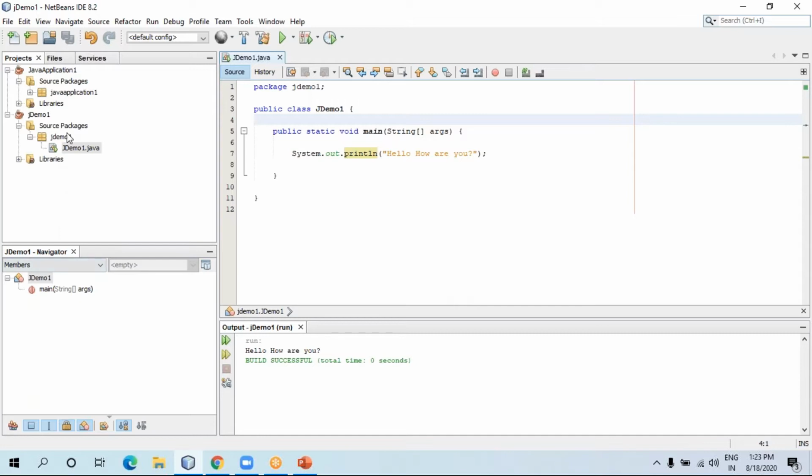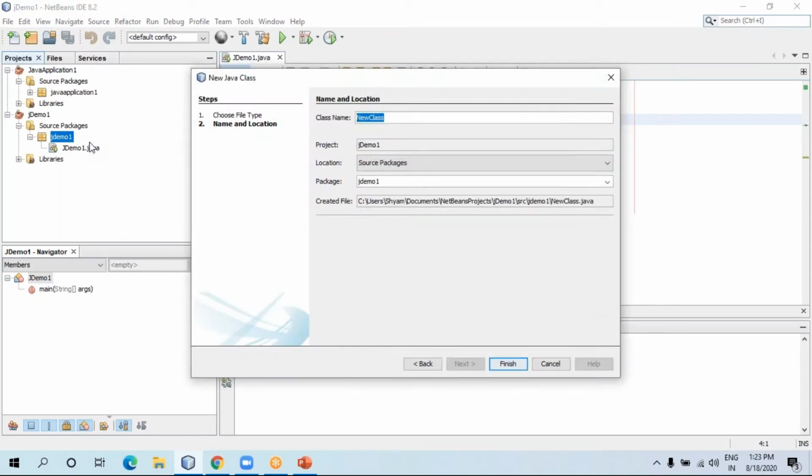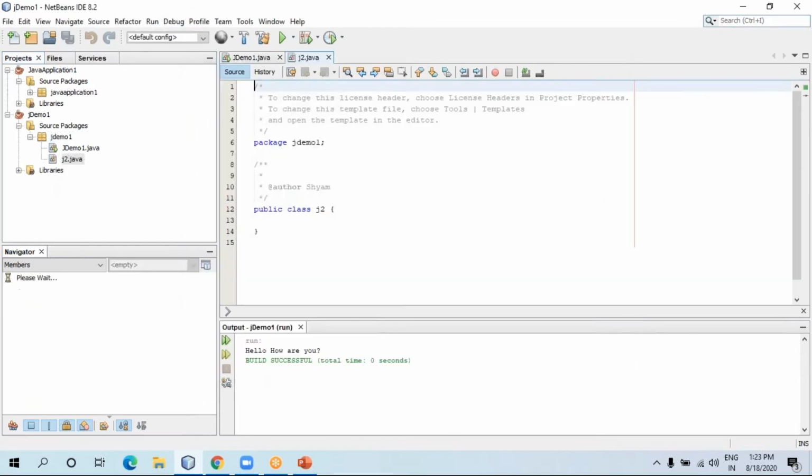Now let me create a new file, again a new class. Let me write a new class name like j2 or program2, whatever you want. I have just created j2. Finish it. See, this is a blank class.